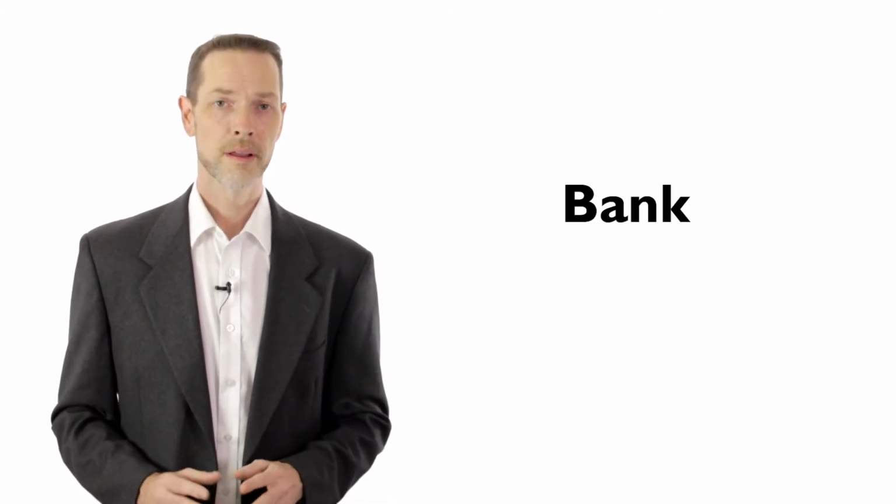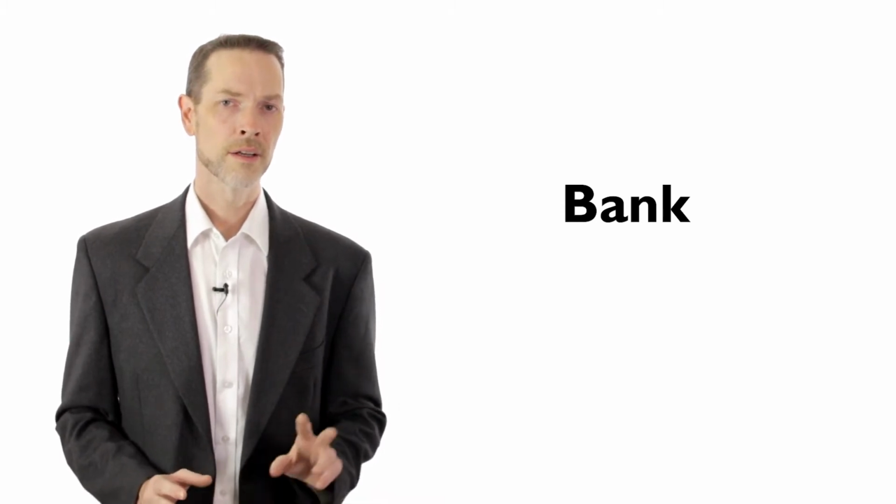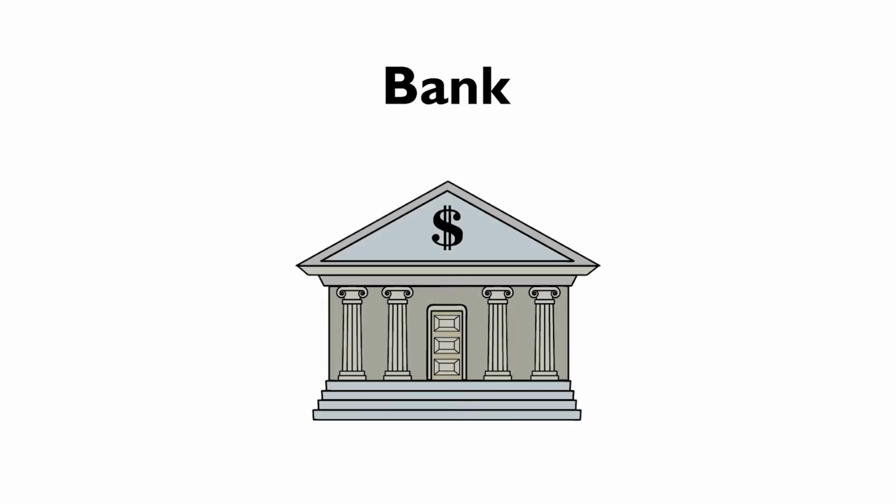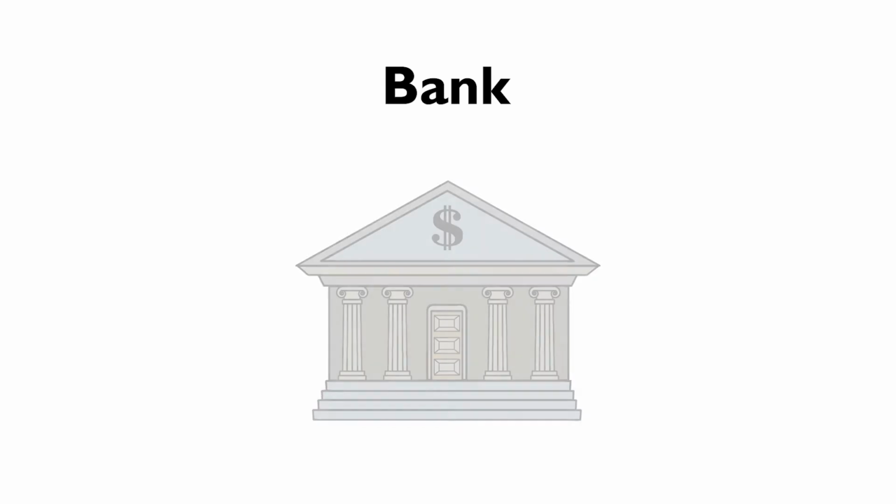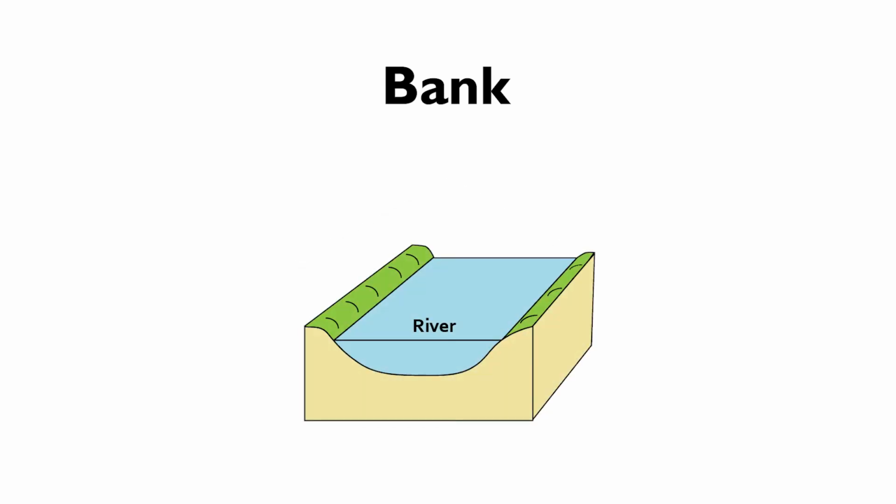Now, before we do this, we should first take a look at how words in general can acquire multiple meanings. And there are basically two ways this can happen. The first way is just by random chance. An example of this is the word bank. So, bank can actually mean two different things. The first meaning is the place you go to borrow money. This is the meaning that most people know. However, bank can also mean the edge of a river or lake. That is, the area where the water and land meet.